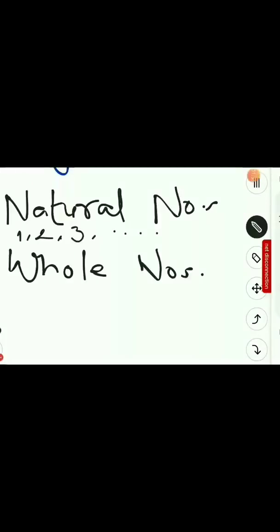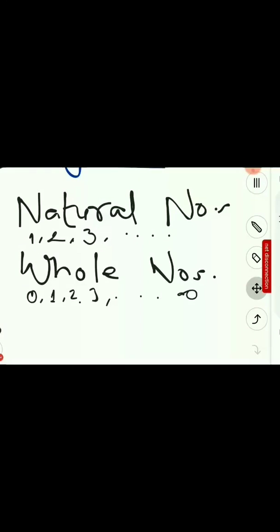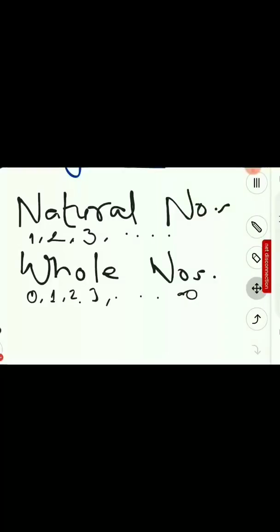Now what are whole numbers? Whole numbers is a set of numbers that starts from 0. 0, 1, 2, 3 and so on. This also goes till infinity. So when I say write a natural number, it can also be a whole number, right? So what I can conclude here is all the natural numbers are whole numbers, but not all the whole numbers are natural numbers, because the whole numbers set consists of this number 0, which is not there in natural numbers.